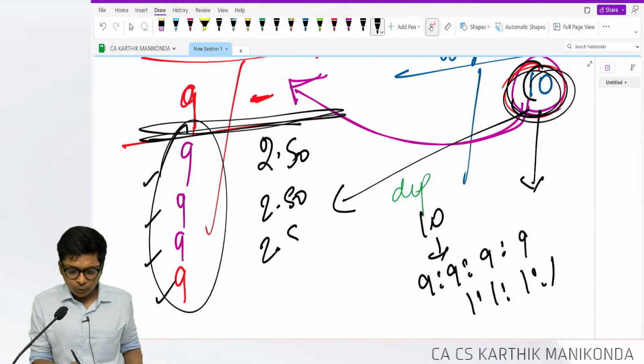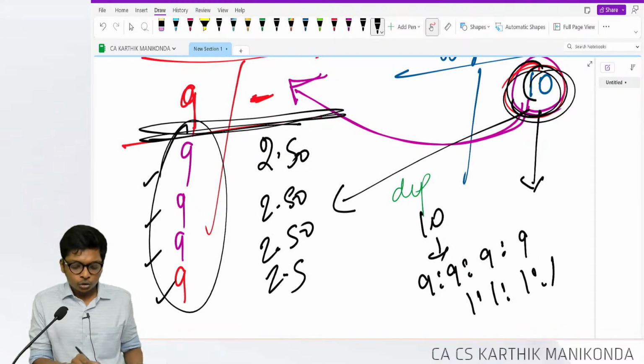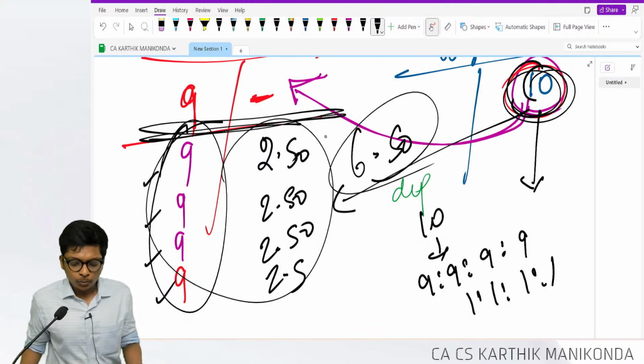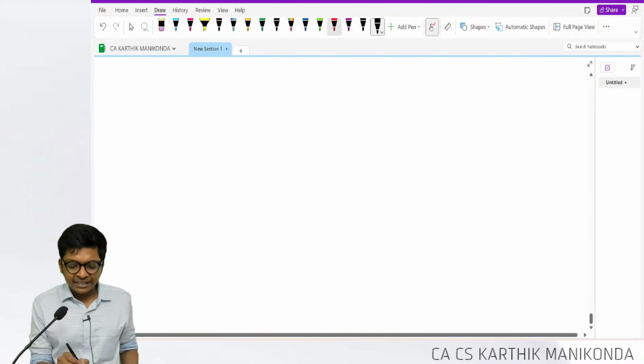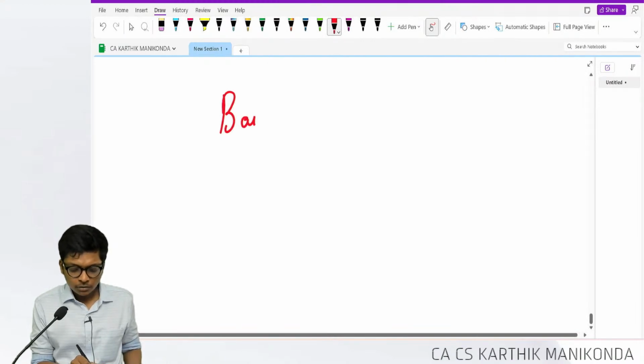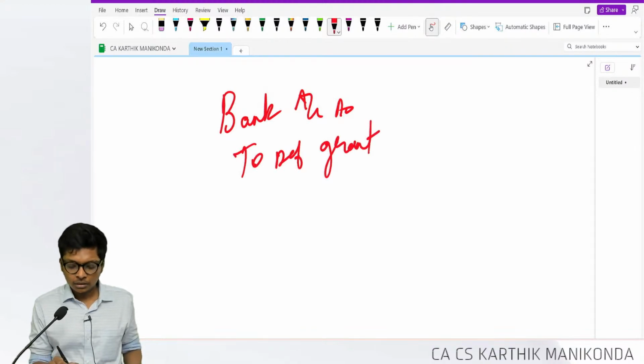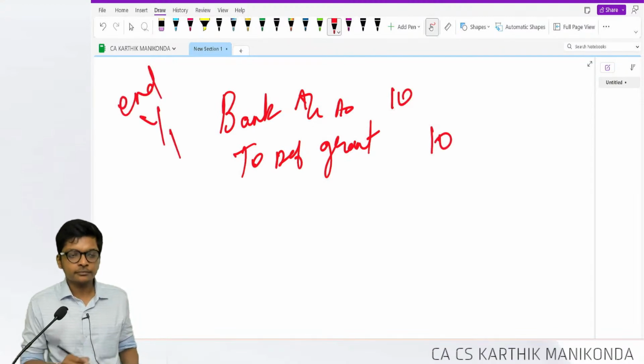2.5, 2.5, 2.5, 2.5. So now the net will be 6.5. So basically, the entry you will pass when you receive the grant is bank account debit to deferred grant. How much? 10. In end of year 1.